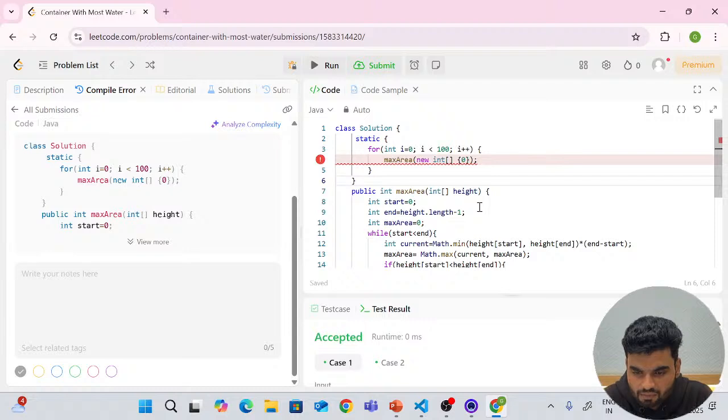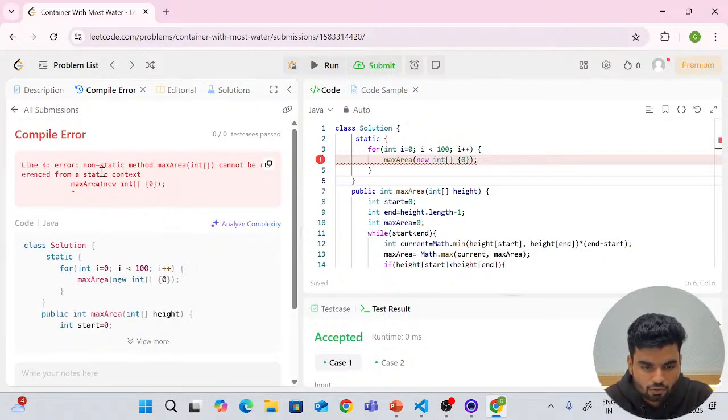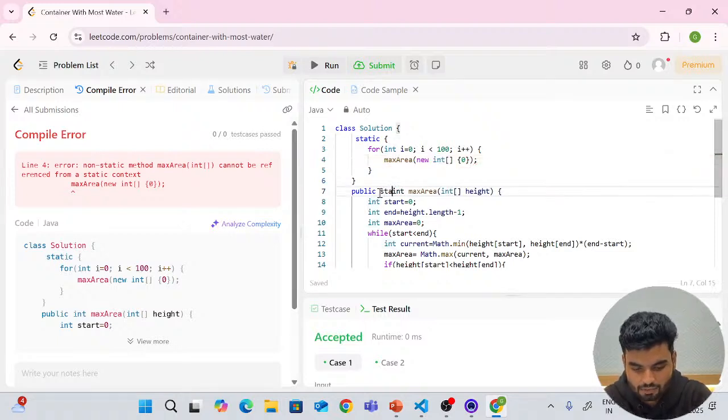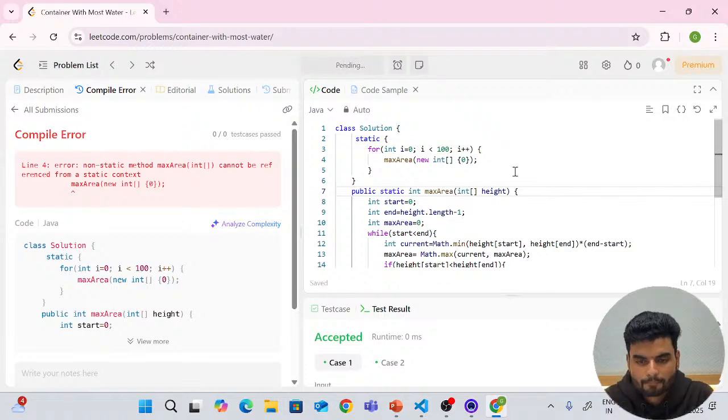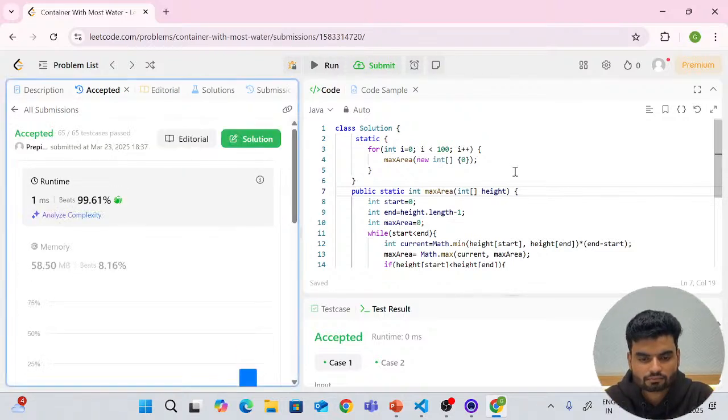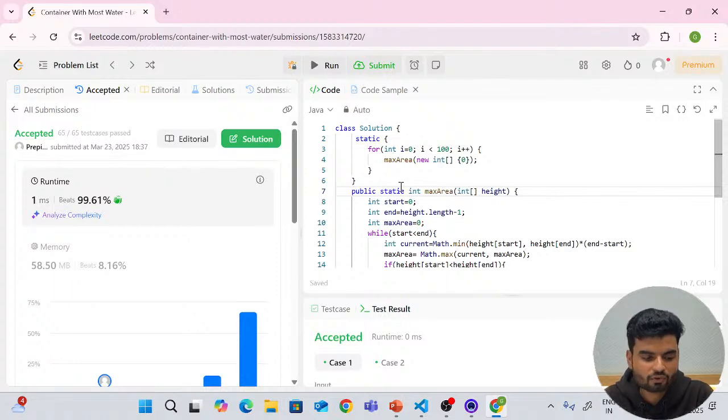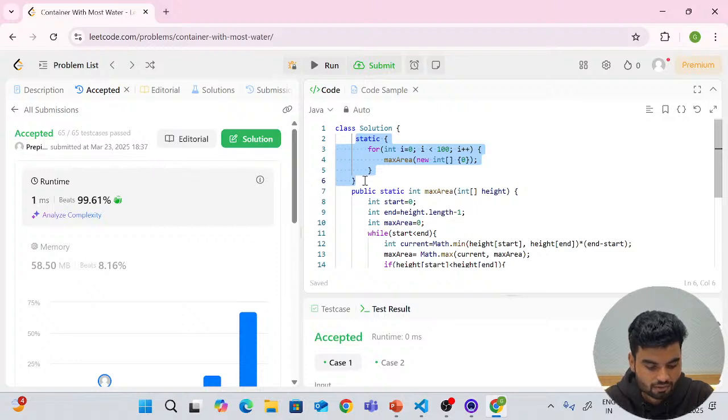Oh, what is the problem here? Non-static method maxArea cannot be referenced from a static context. Okay, that is not a static method. So we'll put static here as well. Public static. Now look at this, the same solution is working, and this has no meaning. They have just hidden a few cases.